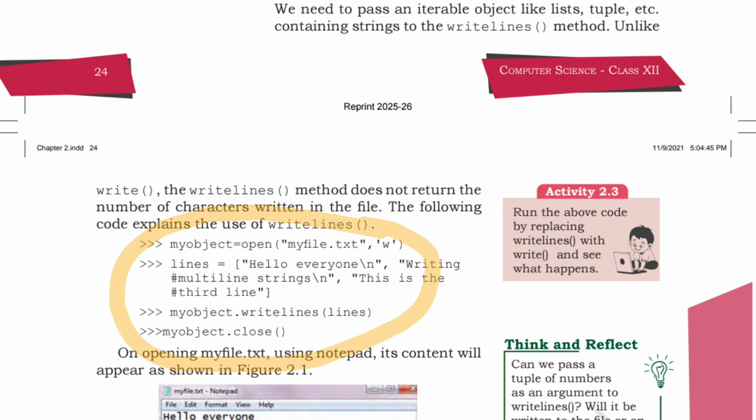So my object is equal to open myfile.txt, write. Open the file, write the file. This is the lines. Okay, slash n will be the next line. Then my object dot writelines, lines. My object dot close.